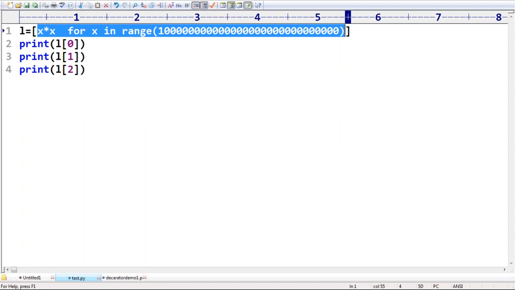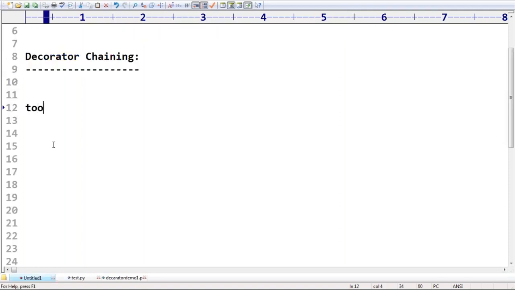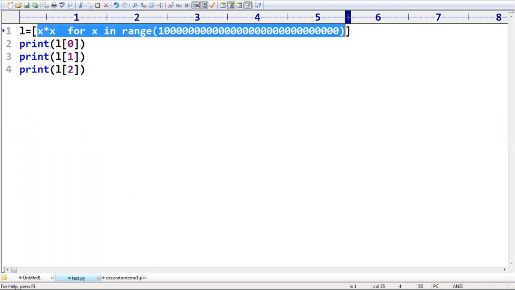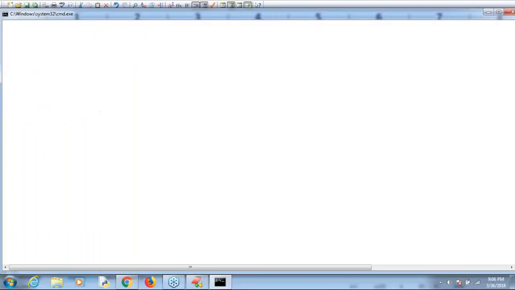Now observe that. Yes, some people are responding. Divya, you are raising two things, sir. Too much time, and then what's the next one? Too much memory. Correct or not? Because storing those many values is not that easy, sir. Too much memory must be required or not? Yes, correct. Must be required. Okay, now let me execute.